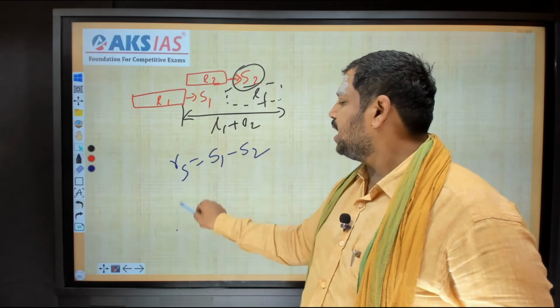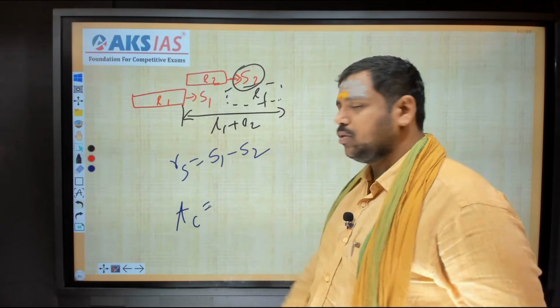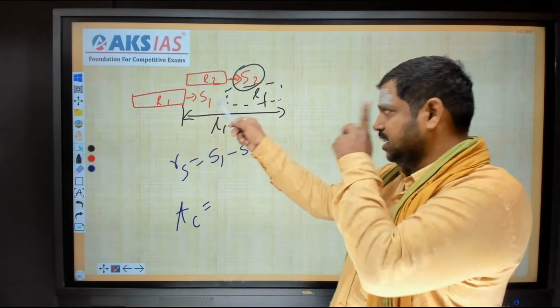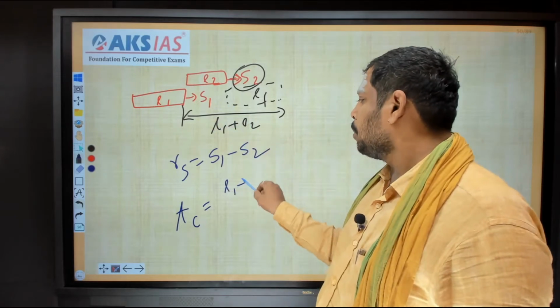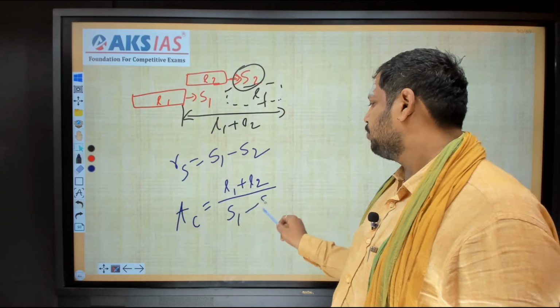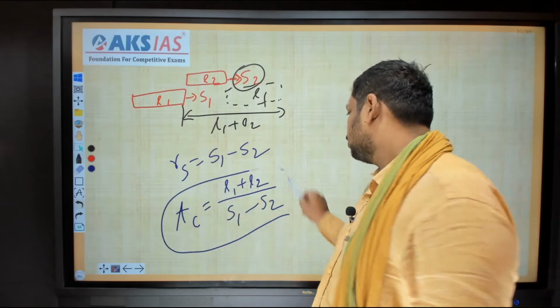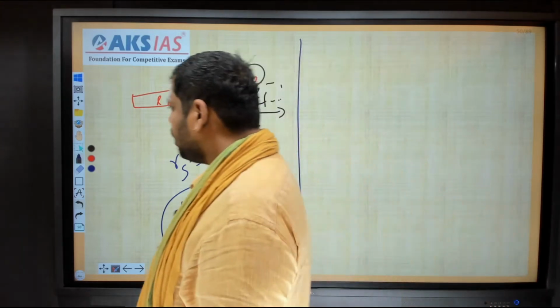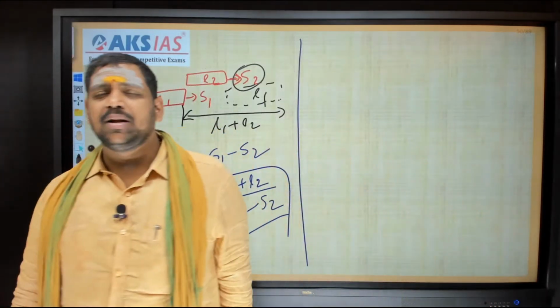Then the time taken to cross is nothing but distance traveled by relative speed, right? Distance traveled means L1 plus L2, by relative speed. Relative speed means both should be subtracted, that is S1 minus S2. Okay, this is the time taken to cross. My dear persons, this is the important point we should notice. Now, if you observe, both the objects are moving in the same direction, right?